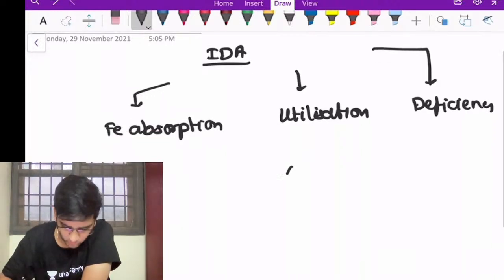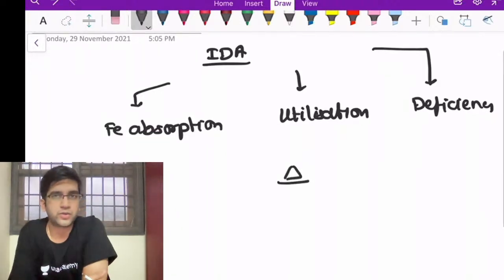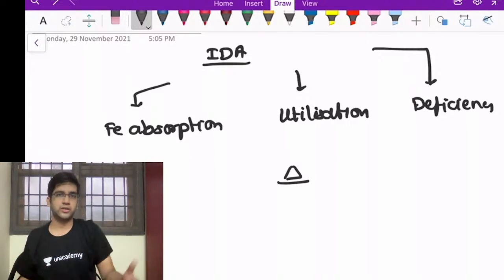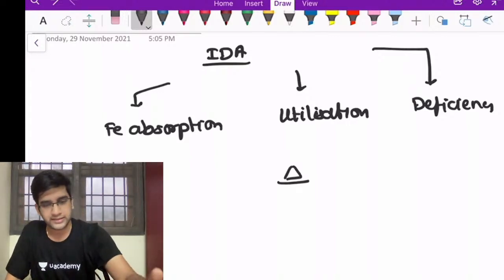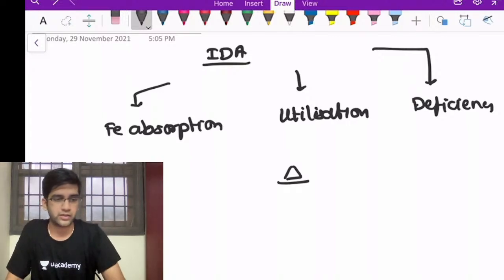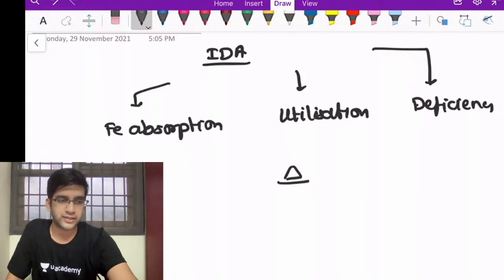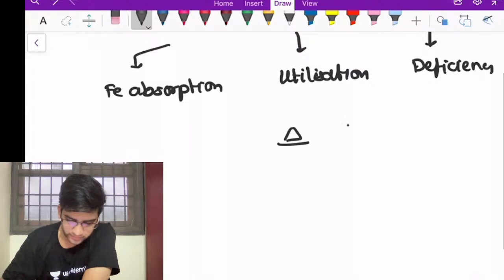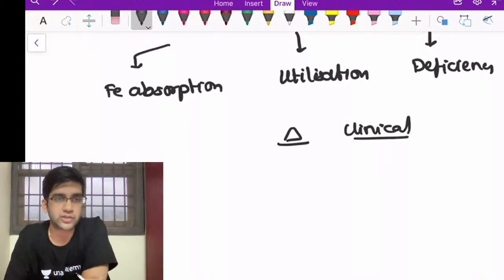So obviously our goal is diagnosis. Before diagnosis, like for any other disease, we'll take a quick look at the metabolism. There are stages of iron deficiency: negative iron balance, then iron deficient erythropoiesis, and iron deficiency anemia, right? We'll look at the pathogenesis, then a quick look at the clinical features. I will not be talking much about the clinical features. My forte is going to be diagnosis in the lab.